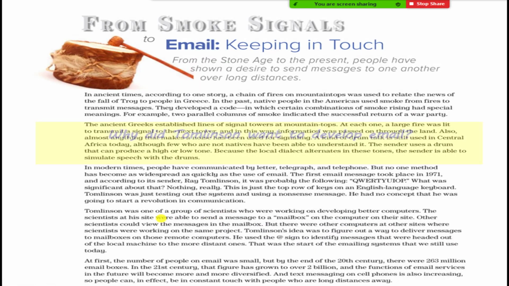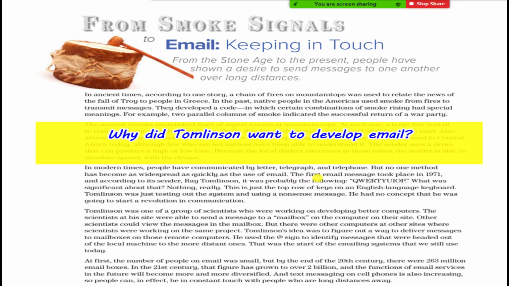Next question. Why did Tomlinson want to develop email? Yes, Ayman? Okay. He had a concept that he was going to start a revolution in communication. Okay, thank you, Ayman. Listen to the answer. Tomlinson wanted to develop the email so as to be in touch with his group at work.